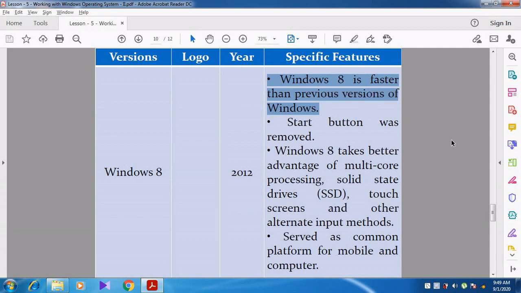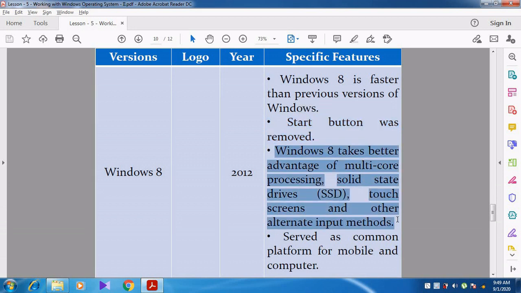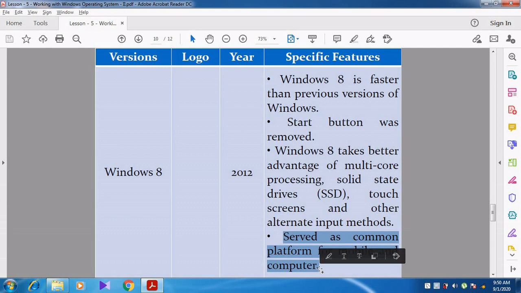Windows. So it is more and more faster. And then the start button was removed. Windows 8 does not contain the start button. And then it takes better advantage of multi-core processing. Multi-core processing means SSD, solid state drives were developed. And then touch screens, and some other alternate input methods were developed in Windows 8. And then it served as a common platform for mobile and computer.